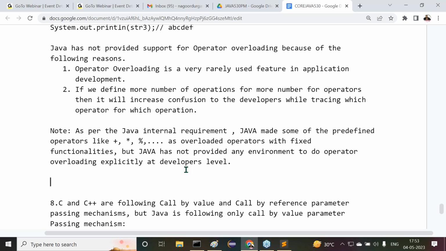Simple example: for the plus operator, I want to define a multiplication operation. No, it is not possible. But whatever fixed functionalities are already defined for the plus operator, we can use in our Java application. But if I want to define extra functionality, that is not possible in Java.